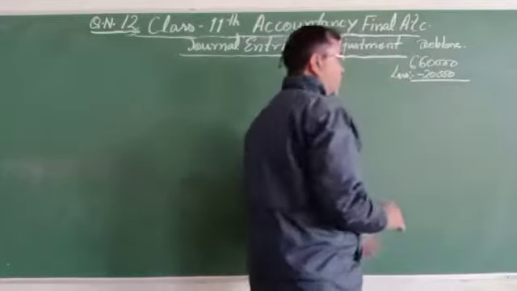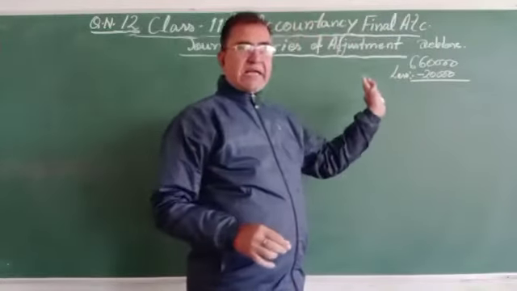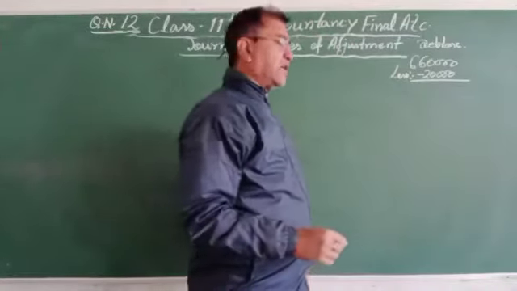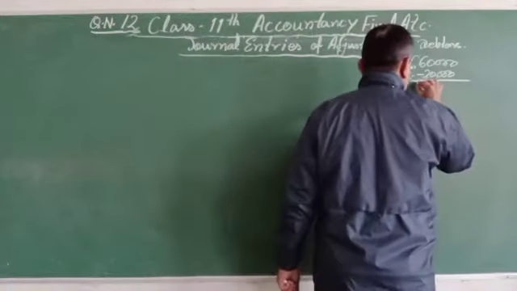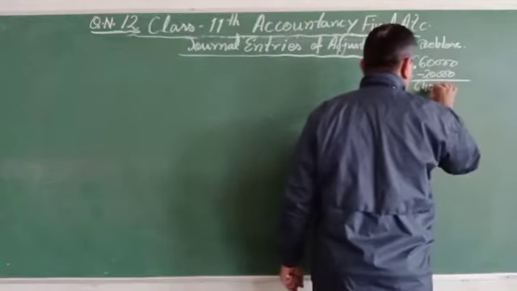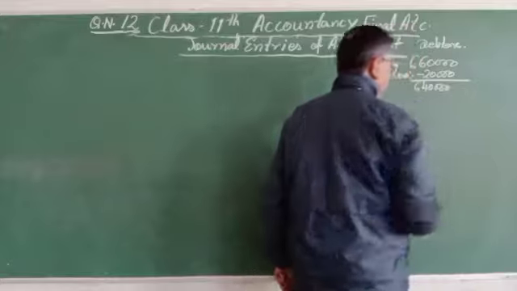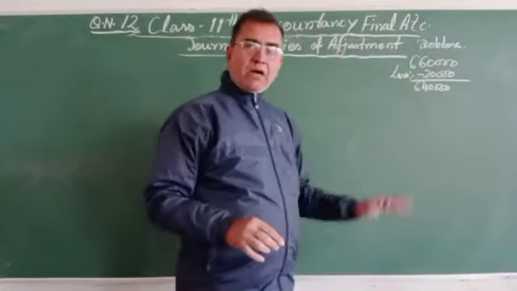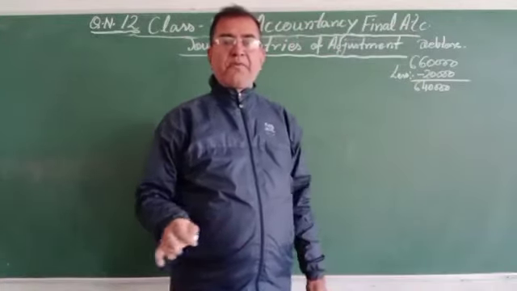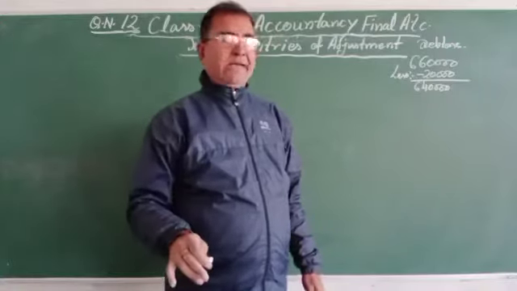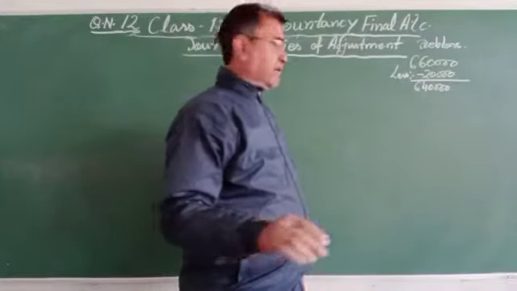The 20,000 will be deducted from 6,60,000, which is equal to 6,40,000. That will be the actual amount on which the provision will be made at 5%.